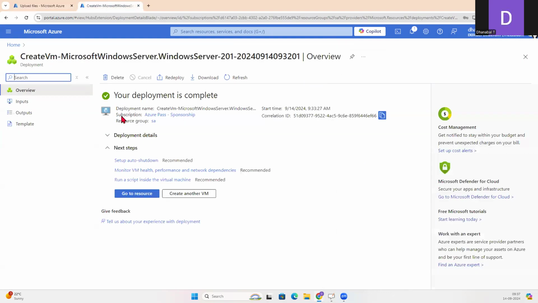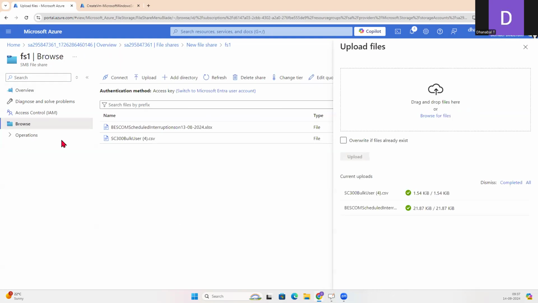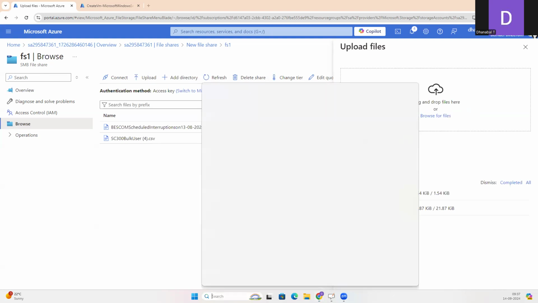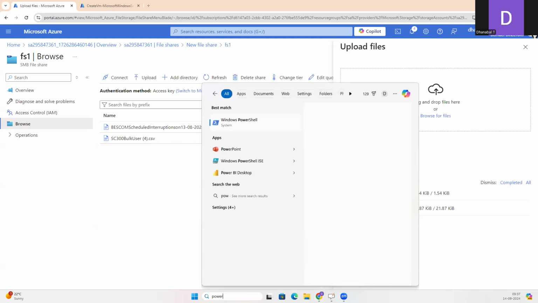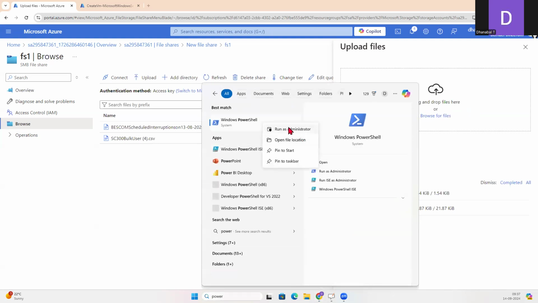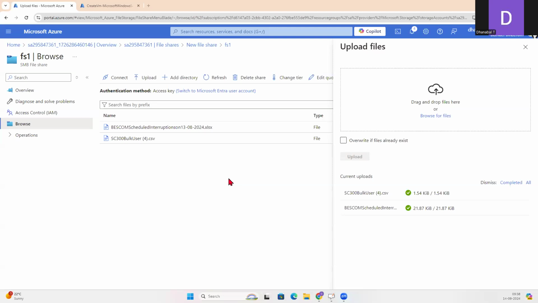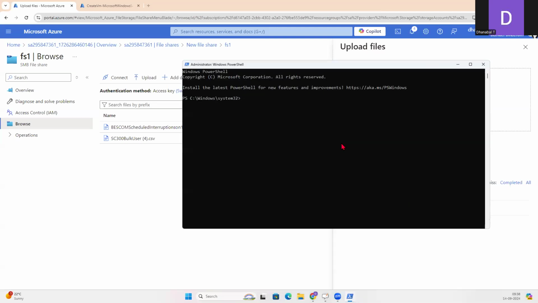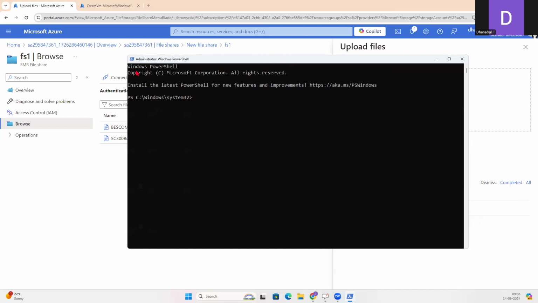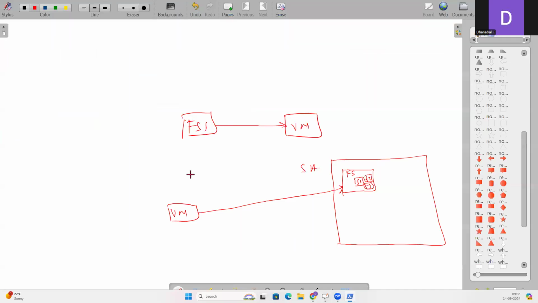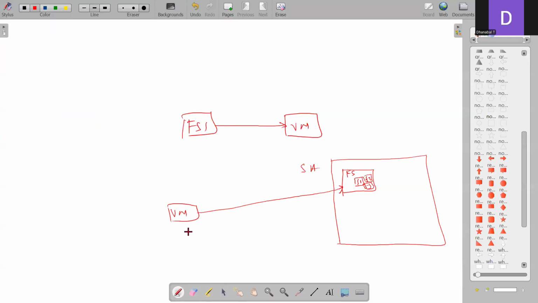Okay. If I want, I can go to this VM and connect to it, or even I can connect to my local system also. Let me try to connect to my local system by opening a PowerShell. Let me run it as an administrator. Let me put it here. Trying to run some commands for connecting my machine, and from this machine, I want to access this particular file share.